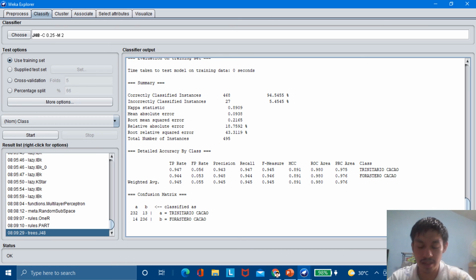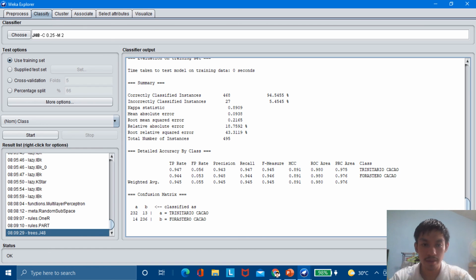It is also at 0 seconds. So time is important in comparing the data because this is the time taken, how long it takes for the classifier to process the data. So the faster, the better, because it will produce efficient results.